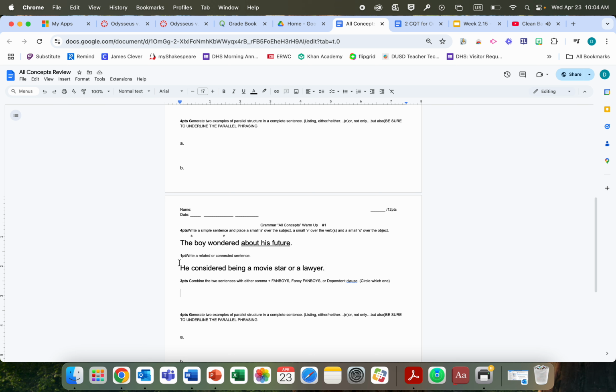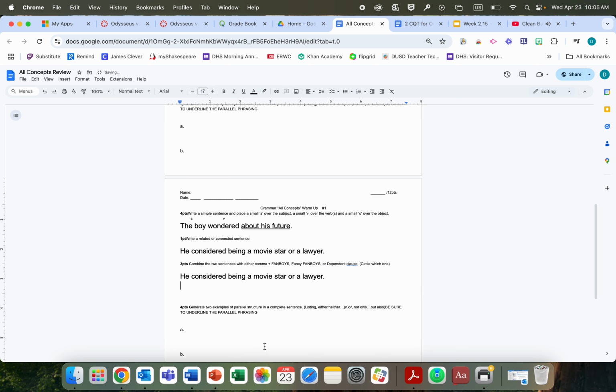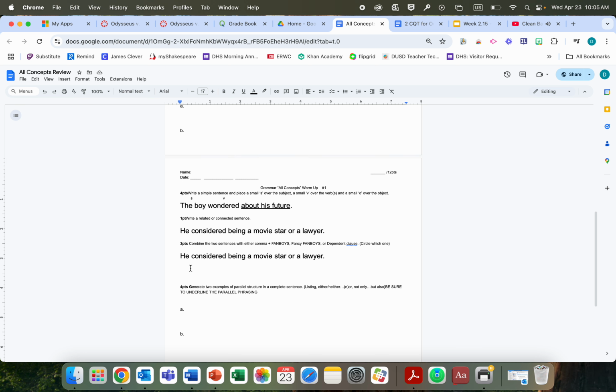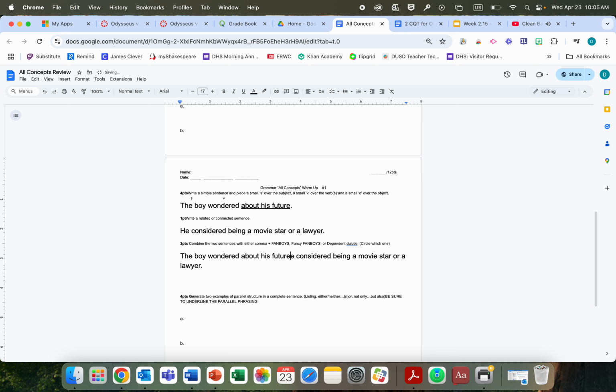Next sentence. Our next problem is combining the two sentences. You can do it either with comma fanboys or fancy fanboys or dependent clause. There's that pesky or. It is not doing all three, guys. Just do one. Quick side note: please challenge yourself and do the different types of grammar moves. It will benefit the future you on the final. So let's throw those sentences down. Let's combine them. I'm going to do all three just because I can't help myself. I want to review for you guys.